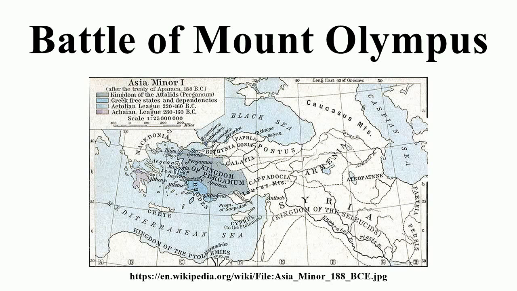The Battle of Mount Olympus was fought in 189 BC between the Galatian Gauls of Asia Minor and an alliance consisting of Rome and Pergamum. The battle ended in a crushing Allied victory. Livy is the main source for this battle, and his description can be found in Book 38, chapters 17 to 23.